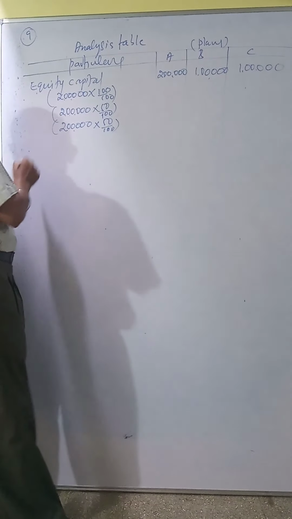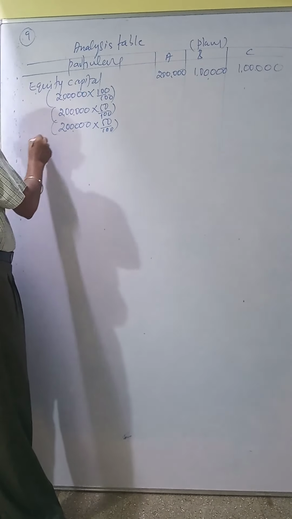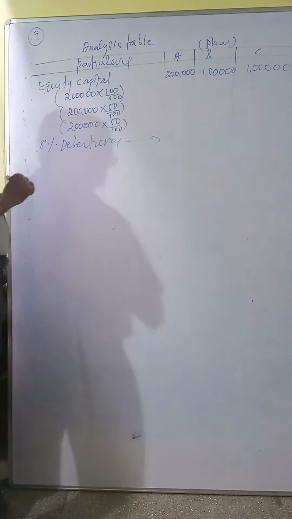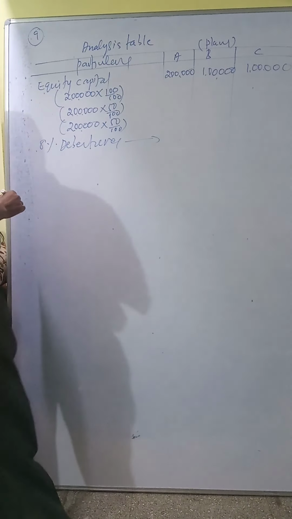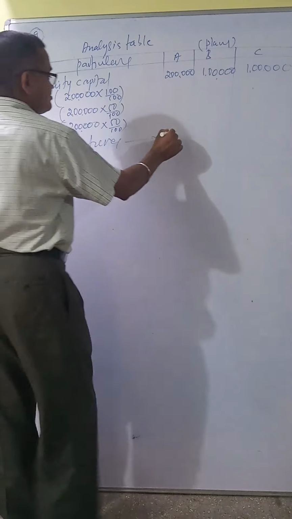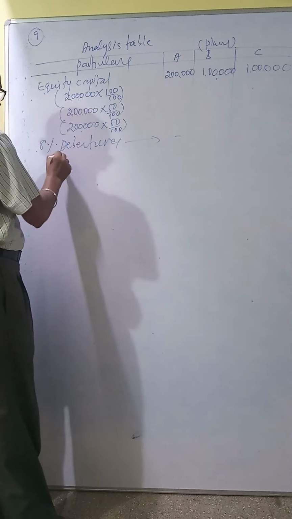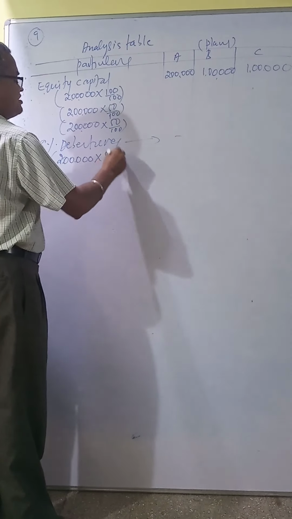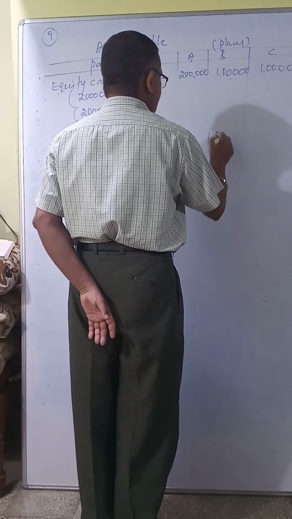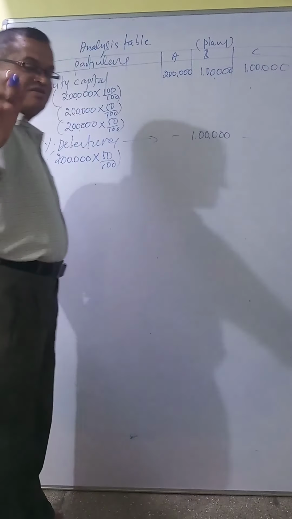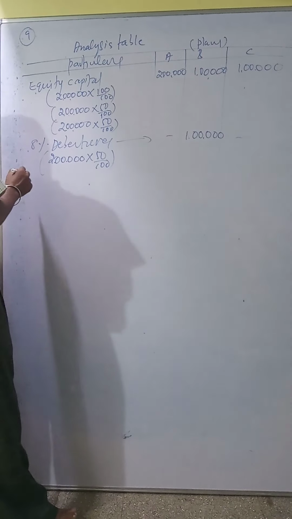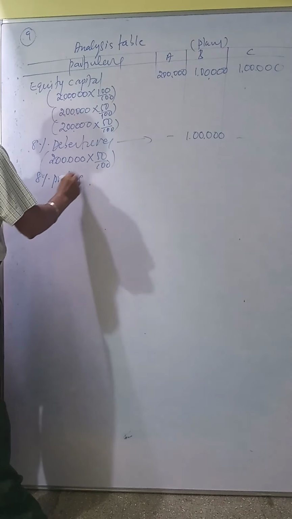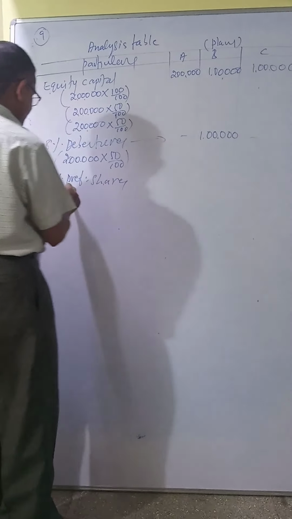Then they have given debt. What percent debt? 8% debt. Debt means debentures. 8% debt means they have to take 8% debenture. So here you see debt for A is dash. For B, 50% is given. 2 lakh is common, into B finance plan 50. So 1 lakh. For C plan, dash, the debt finance is not given. Then preference: what percent do they give? Cost of preference is 8%, 8% preference shares.